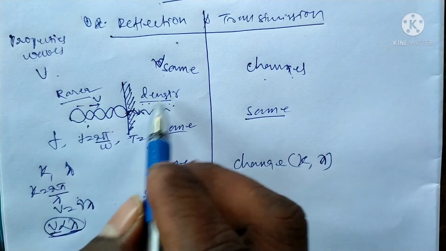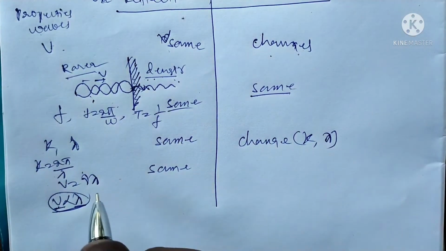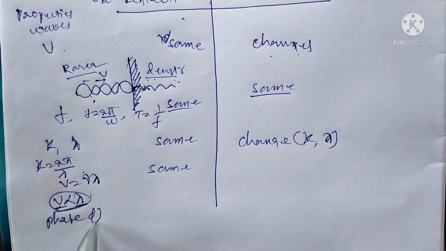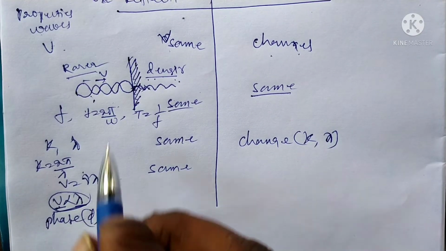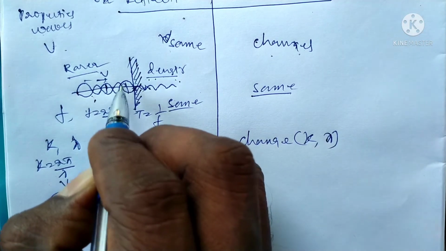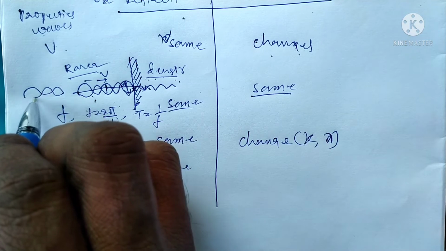The next parameter is phase difference. In the initial case, what is the phase difference? For this wave, it goes like this and comes back like this.